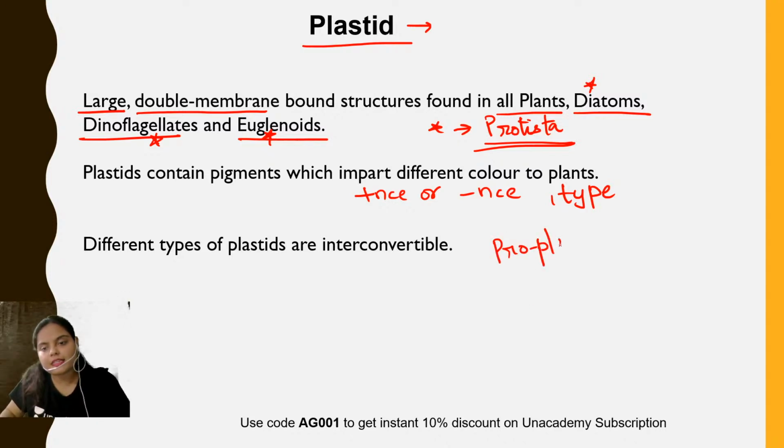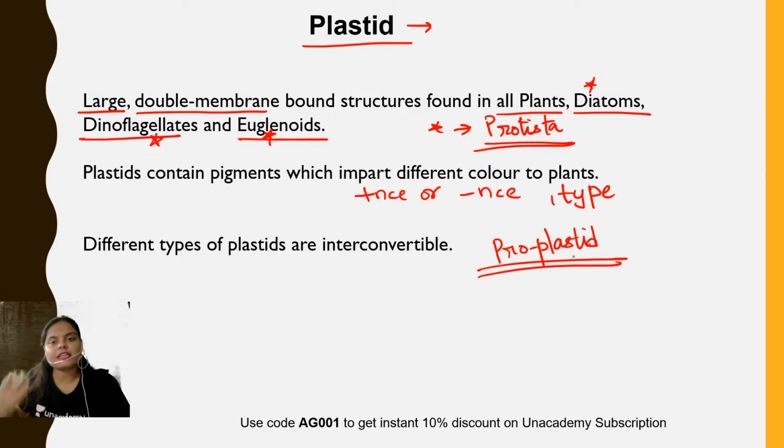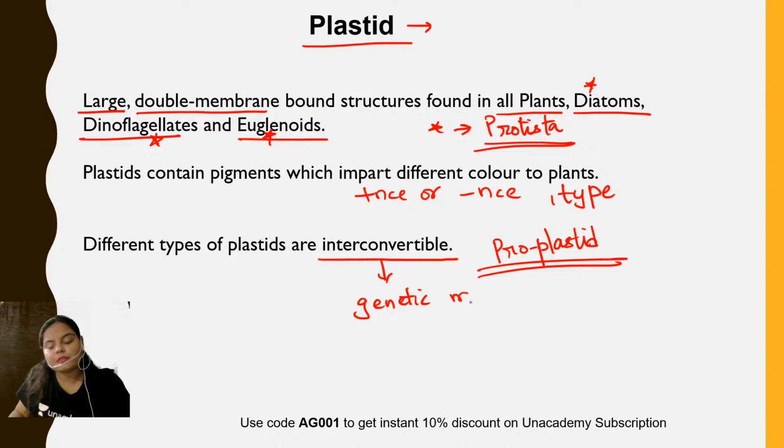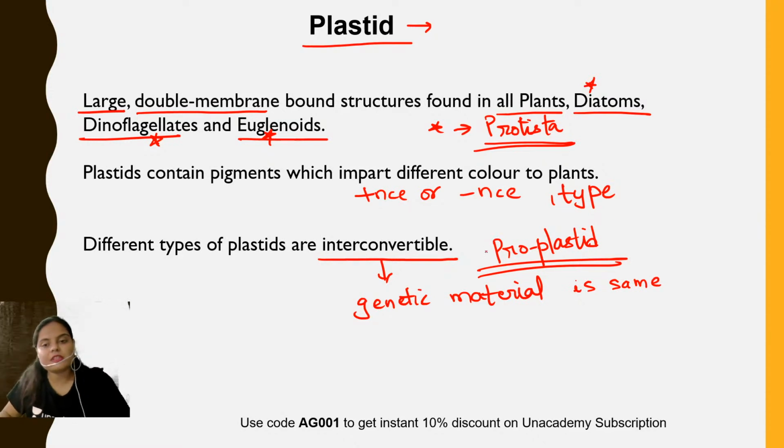So proplastid is the common ancestral line from which all the other types of plastid are derived. Therefore, all the different types of plastids are interconvertible, because the genetic material in all of them is the same.